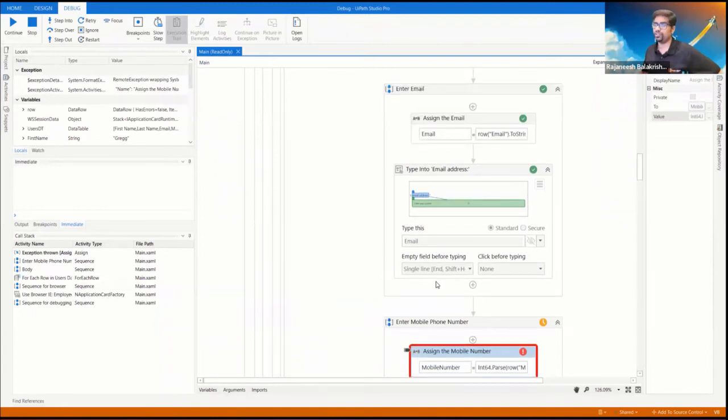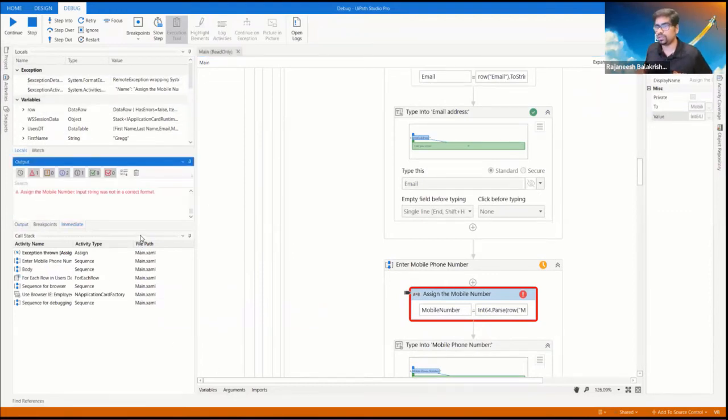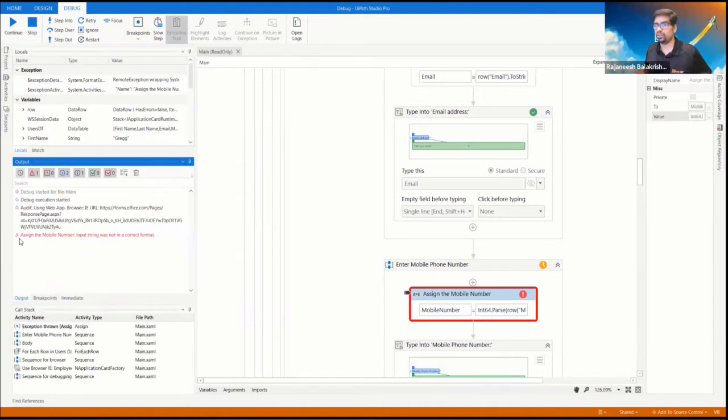So these are the features. First, we usually see the output. In the output we can see what the error is all about. It's assigning the mobile number: input string was not in a correct format. So that is the error.